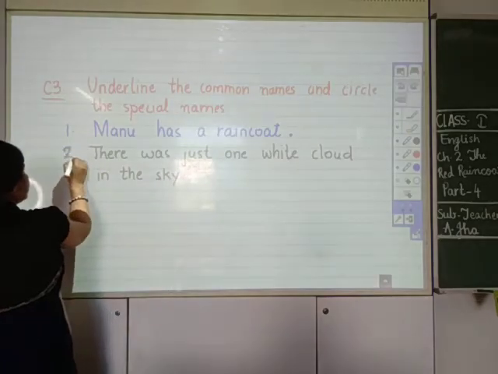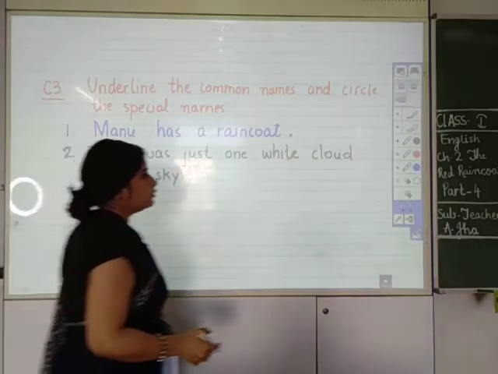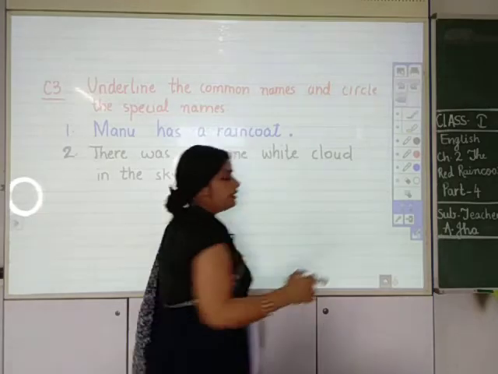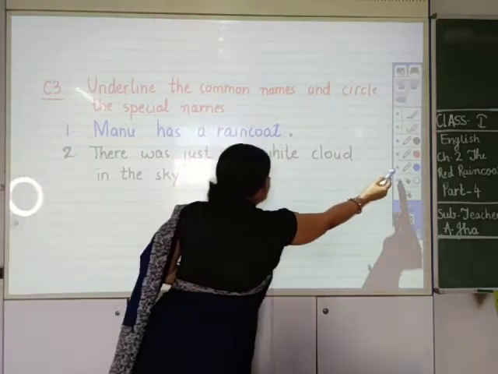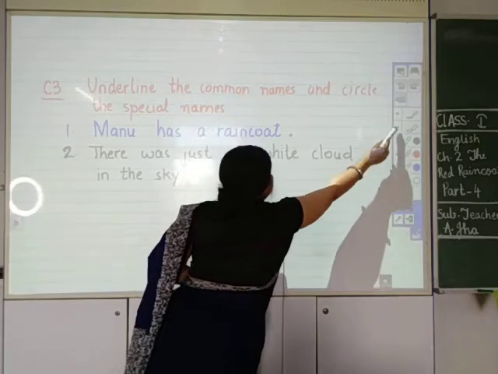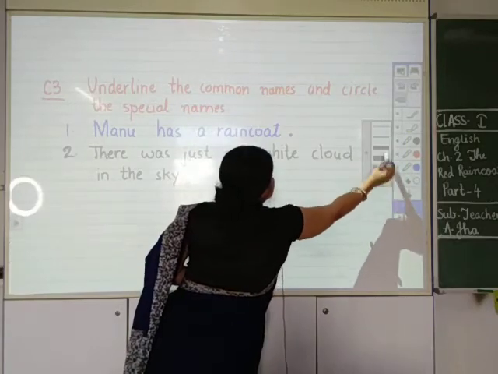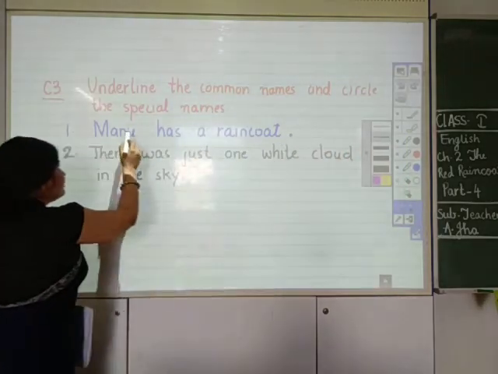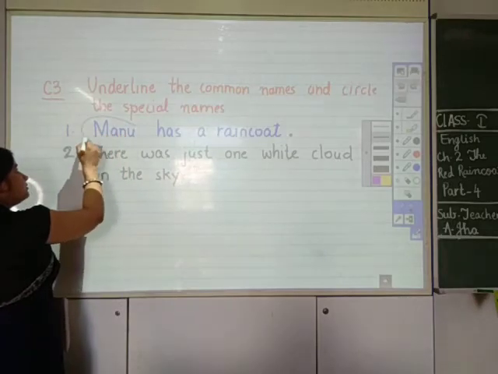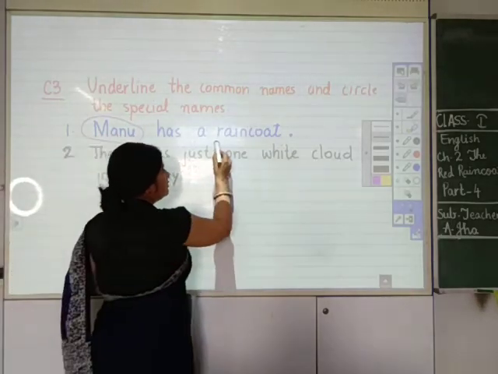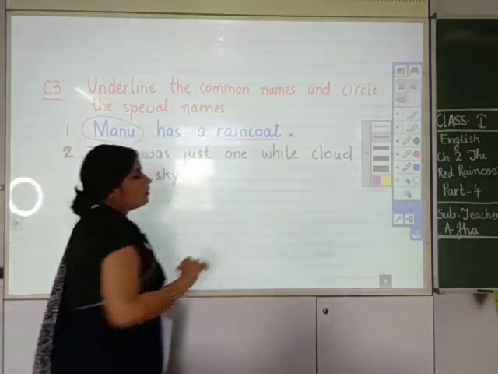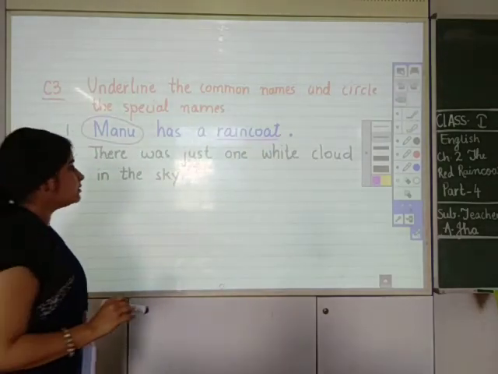So let me explain these two to you. Manu is a boy and Manu is a special name. So Manu is a special name, so encircle the word Manu. And raincoat is a common name, so underline raincoat.